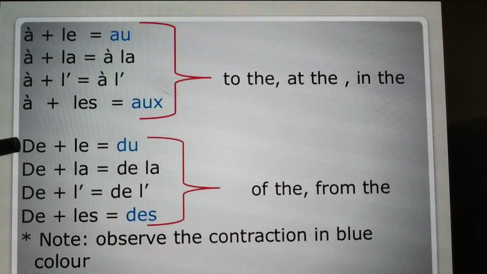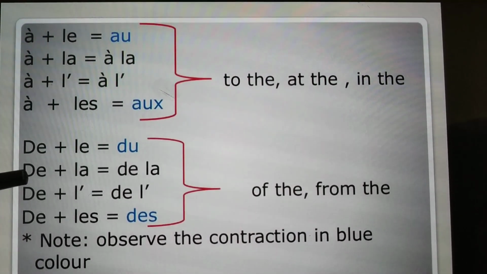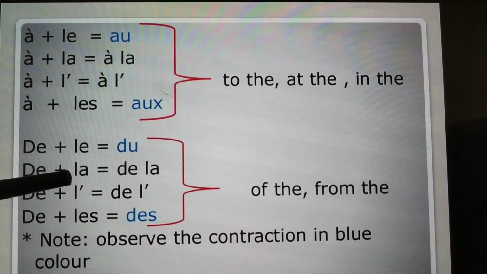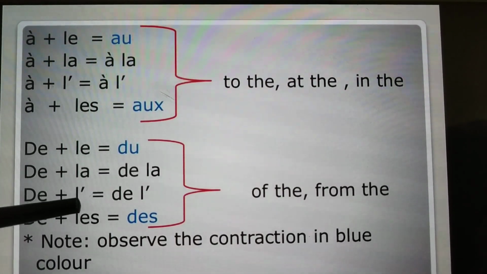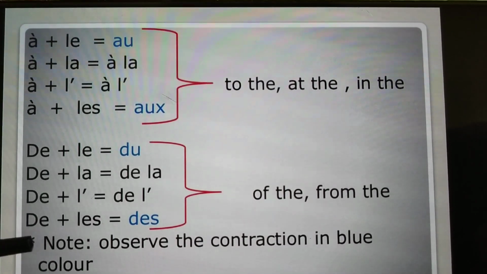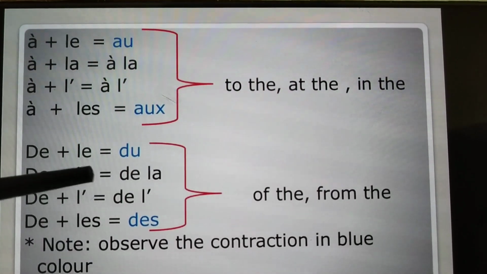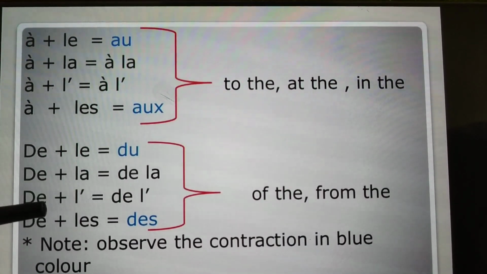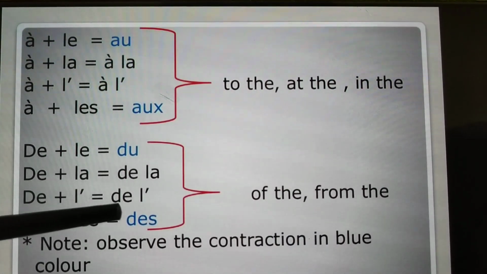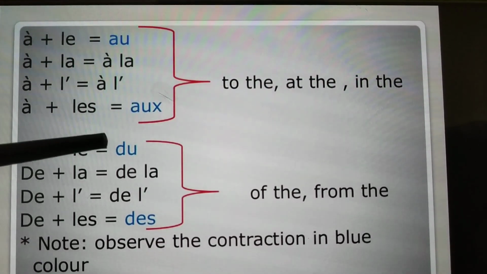Now with de. When we combine de plus le, it becomes du. When we combine de plus la, it becomes de la. When we combine de plus l apostrophe, it becomes de l apostrophe. De plus les becomes des. Okay, so de plus le is du, de plus la is de la, de plus l apostrophe is de l apostrophe, de plus les becomes des. How do we use them?